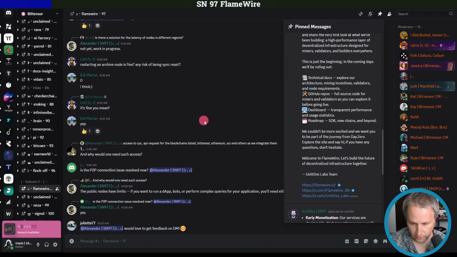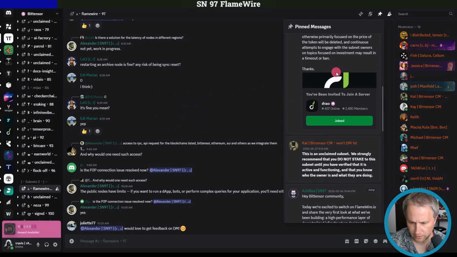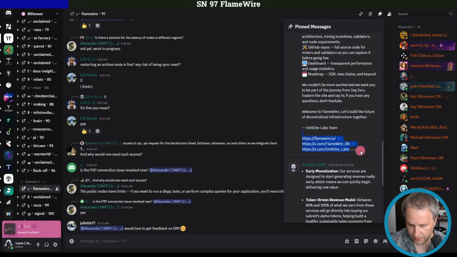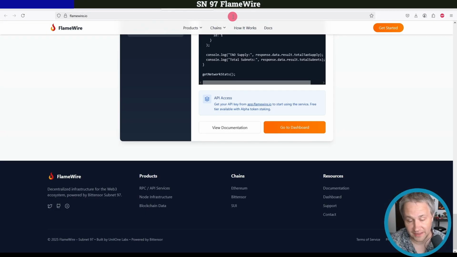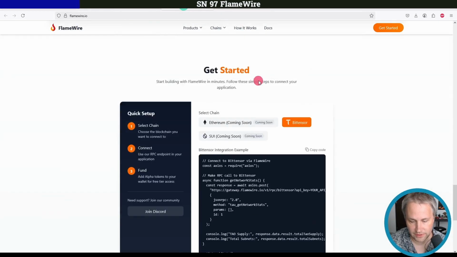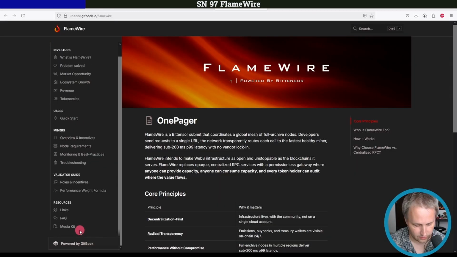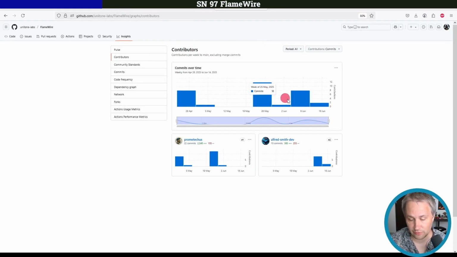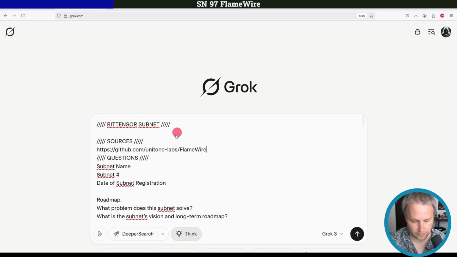And I looked on their Discord here, and the subnet owner posted a little bit here, but they didn't link to any GitHub. However, I dug a bit deeper, and on their website here, when you go to docs and then go down to resource links here, I was able to finally find their GitHub. And it looks like they've been committing pretty frequently since they registered, so that's good. So let's just take this link and put their website in the sources.